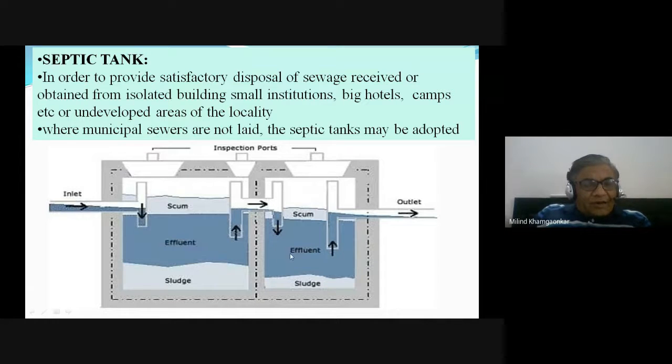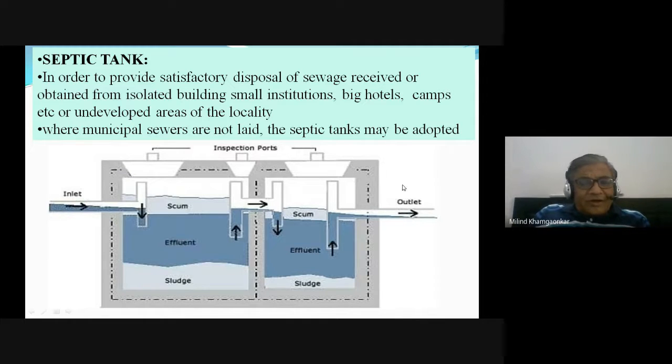and it is again allowed to settle on another side, and the remaining part of the sludge also settles here. In one part the sludge accumulates and decomposes, and from the other part the whole of the effluent, which we call the supernatant liquid, comes out.